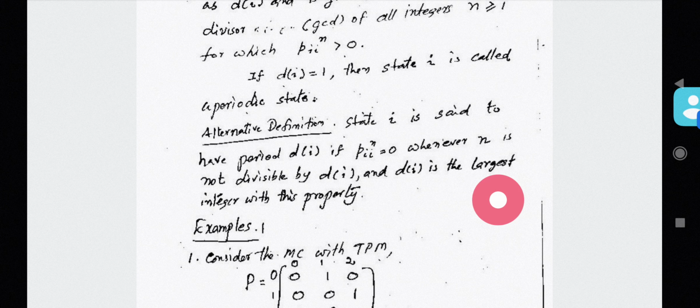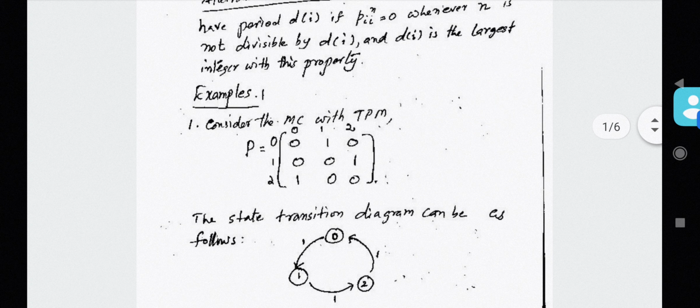You can have an example, a very simple example you can see. You consider the Markov chain with a transition probability matrix given by P. There are three states, 0, 1 and 2. And the transition probabilities are given in this matrix. You can see that the transition probability from 0 to 0 is 0.